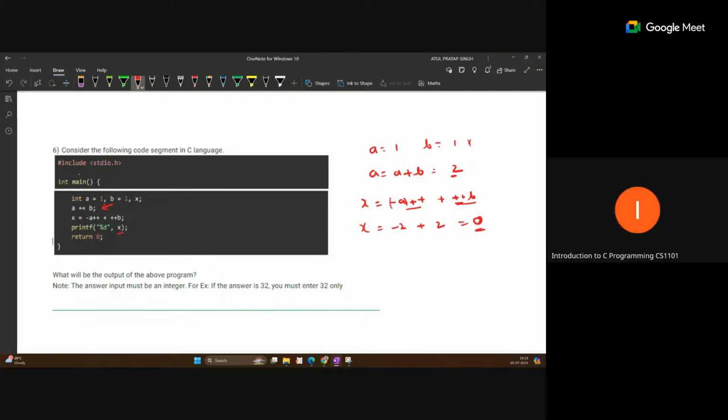So this is just a minus, it is not changing anything. This is just a unary operator. It changes the value of a only in the expression, but a's value itself is not changing. Yes, sir. Thank you, sir.